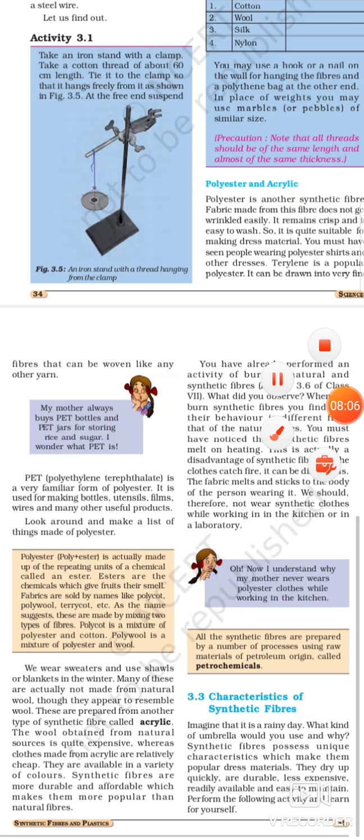Other than that, synthetic fibers are not good for the summers, because during the summer we sweat a lot, and because these fibers absorb the moisture, we can get skin infections also. So these are some of the disadvantages.